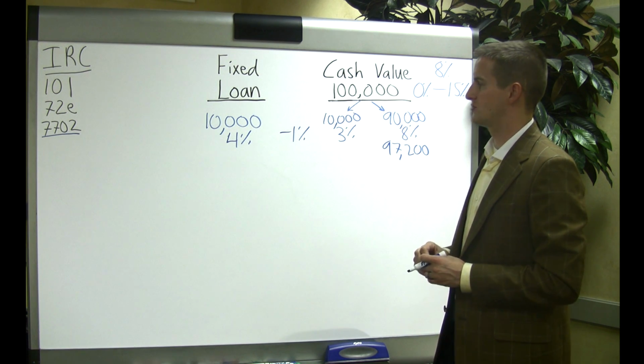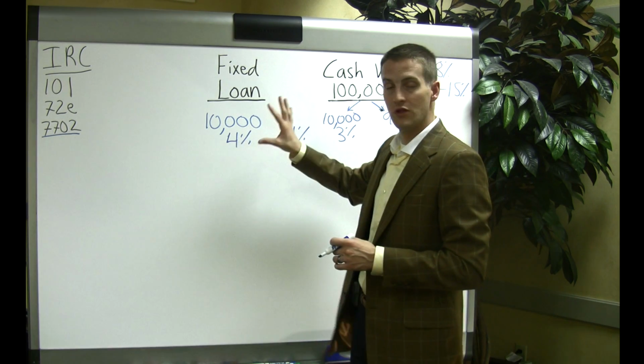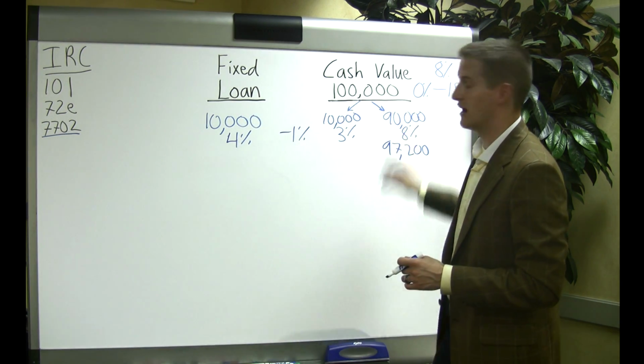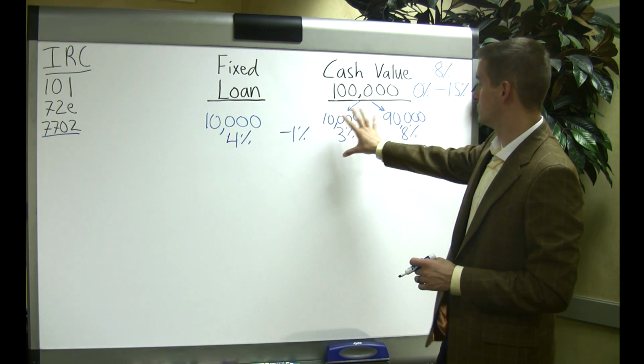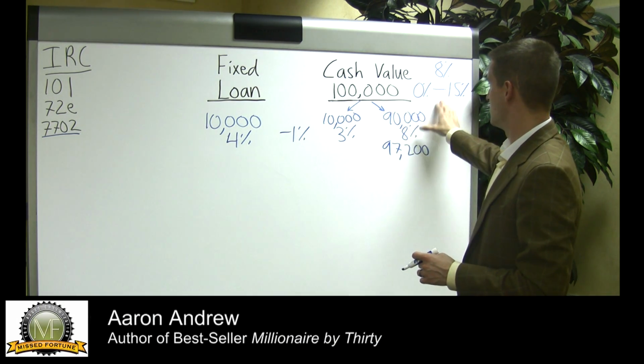In these insurance contracts, once again, allowing you to take your money out tax-free. You can always pay the loan back, which increases the cash value back to what it was before, and allows this money, this $10,000, to earn the 0 to 15 again.